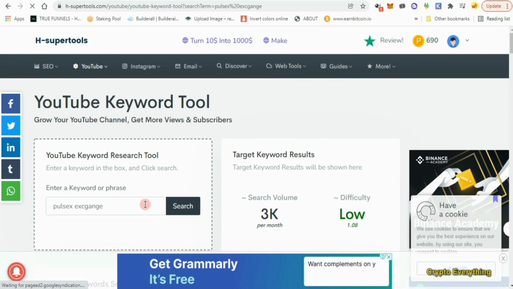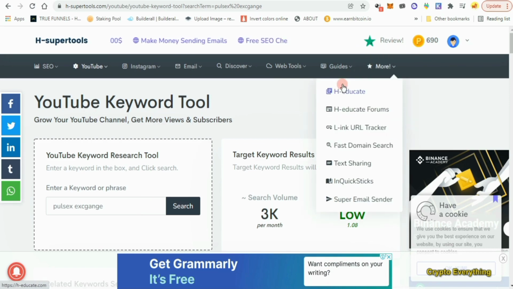Now, for every search you do using this free tool, you're going to get paid. I mean, getting paid for using something that is free for your own benefit. How many platforms give you this opportunity just to use their platform for free? You're using a software that you're supposed to be paying for, and now they are paying you. Now I'm going to show you these points.